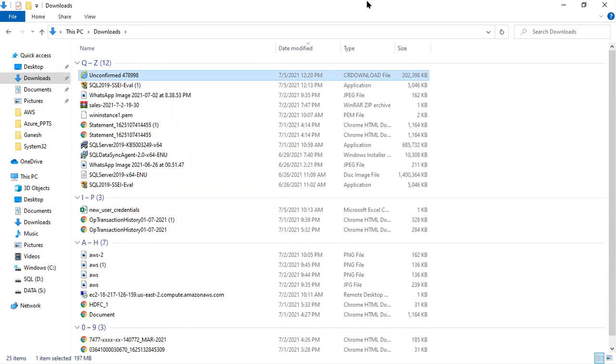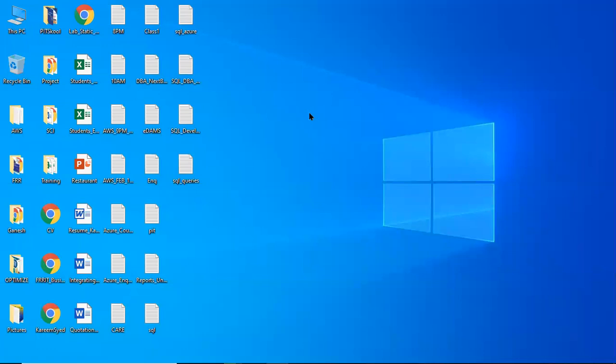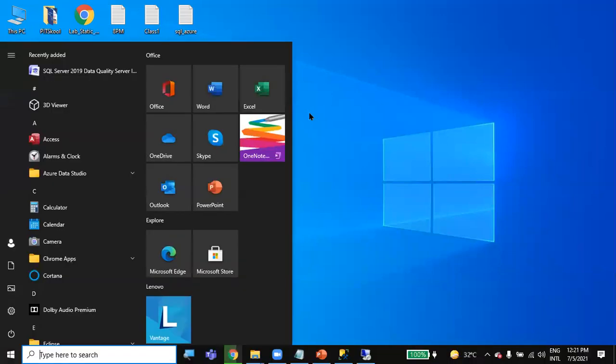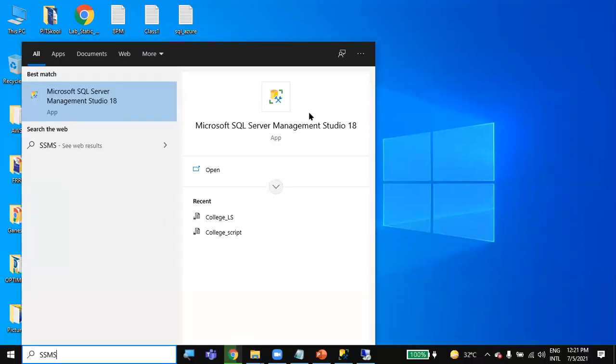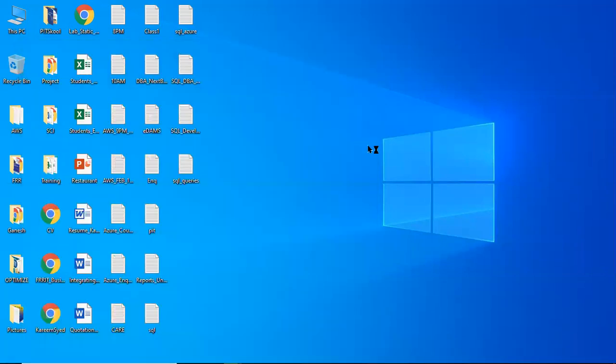Then say next, install, 2-3 steps. But already in my laptop SSMS is installed. Once the installation is done, you can search here for SSMS. We'll get Microsoft SQL Server Management Studio.